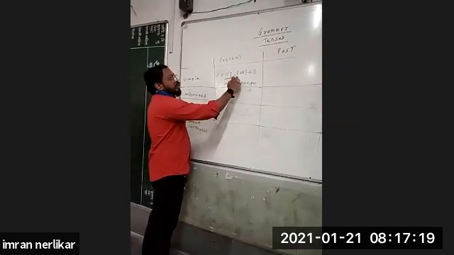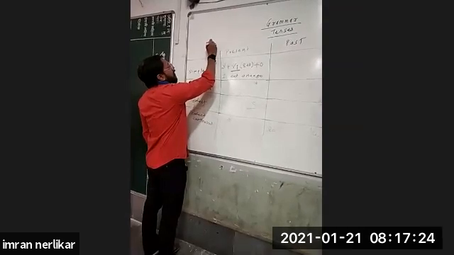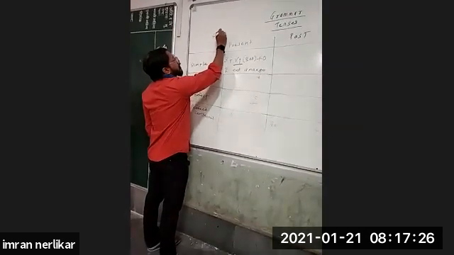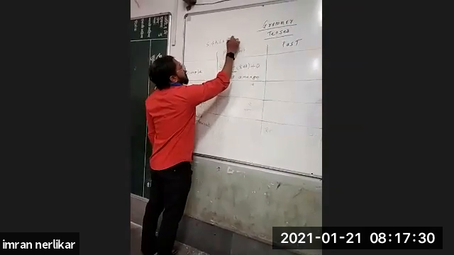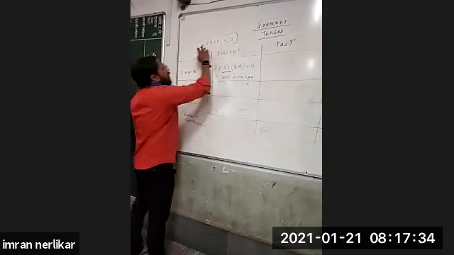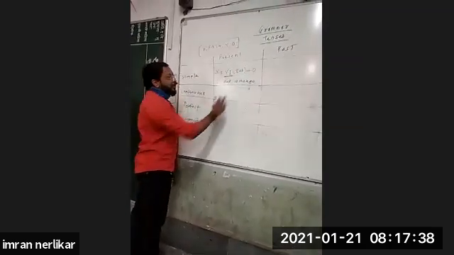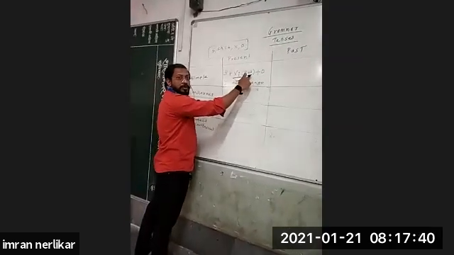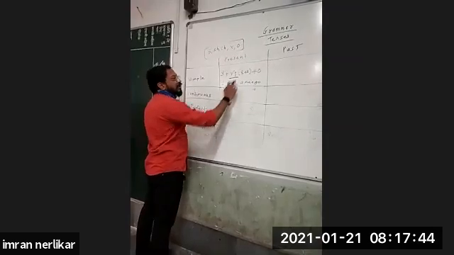When the verb ends with S, SH, CH, X, and O, if the main verb ends with these five letters, at that time you have to add es to the main verb, and when the verb ends with any other letter, you have to add s.